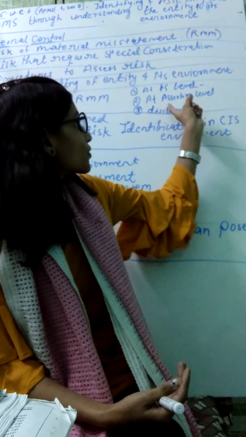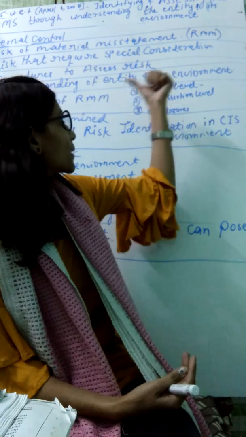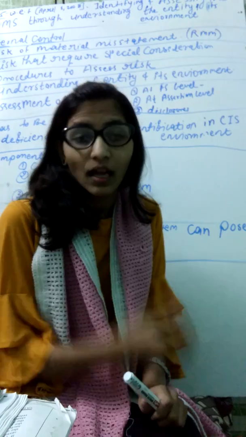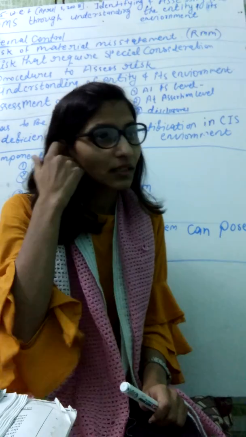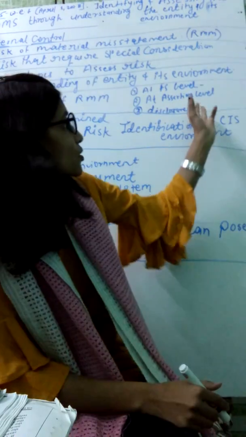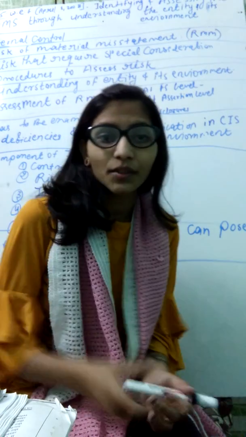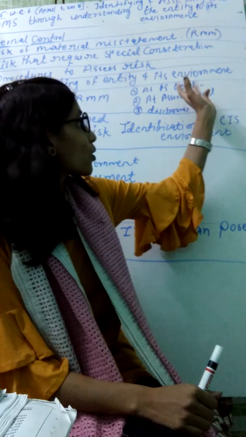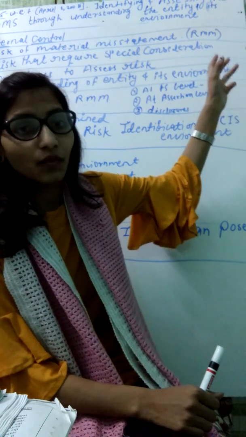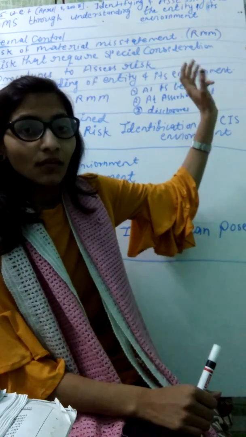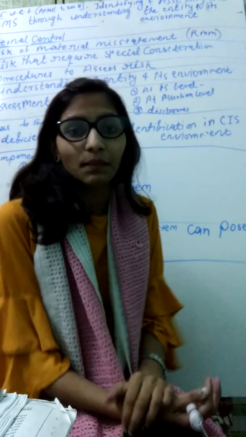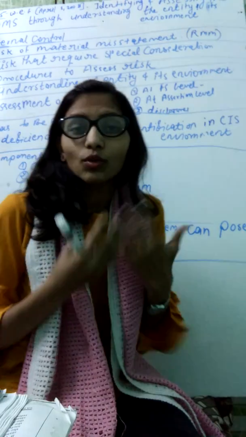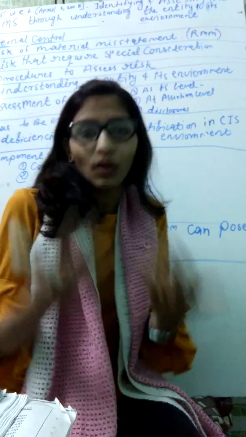If we talk about risk of material misstatement at assertion level, it is a particular account balance, particular disclosure amount, or particular transaction. If we talk about the assertion level, then we adopt the further audit procedure, because general audit procedure is for the whole balance sheet, P&L, cash flows. This is the whole financial statement. We can provide the opinion on financial statement level, but if there is a material misstatement at assertion level, then we adopt the further audit procedure if it is required.